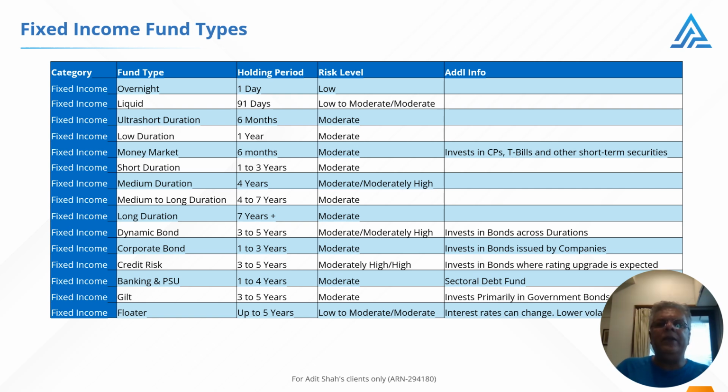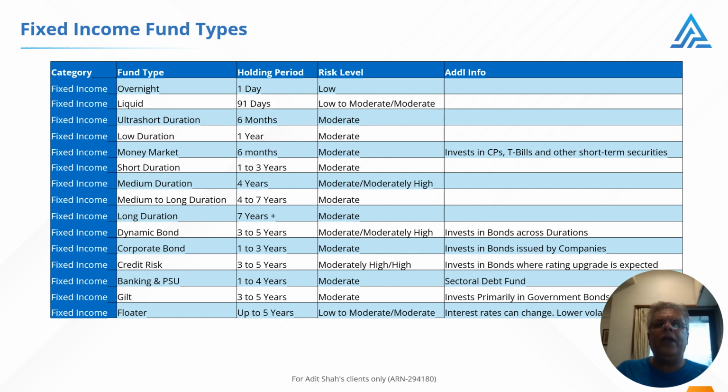The holding period is important because it tends to match the holdings of the fund. This reduces risk and volatility. The risk level shown is also indicative. Risk levels can vary from one AMC to another for the same fund type, as the securities held in the fund determine the actual risk. We covered the riskometer and the various risk levels in the last video. If you have any doubts, please review that video.